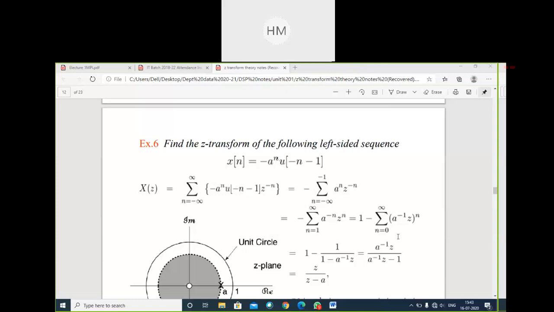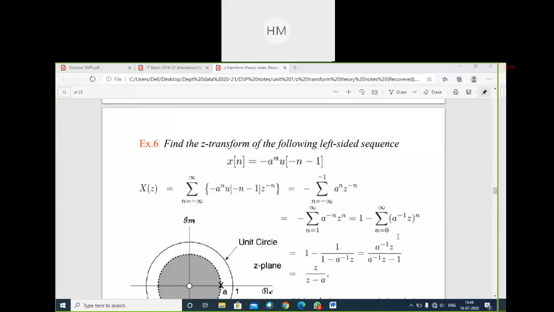What you will do? First, we have h of n and y of n. I will find its Z transform by the convolution method. For that convolution, see here, the input and system response are not given. Here the output is given to you, so directly you can't multiply y of n into h of n. So what will I do here?